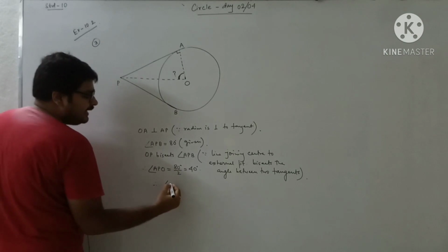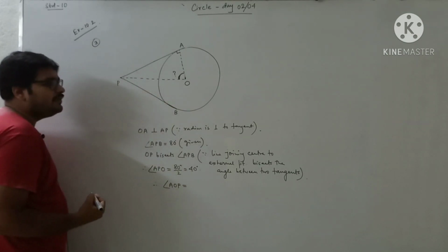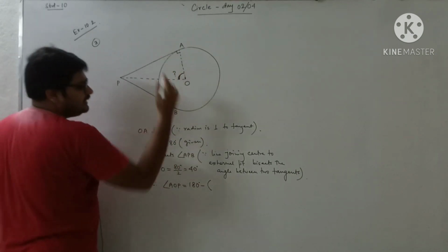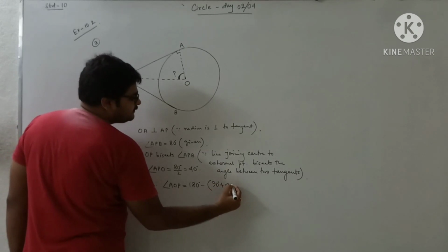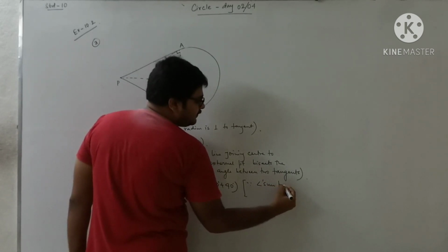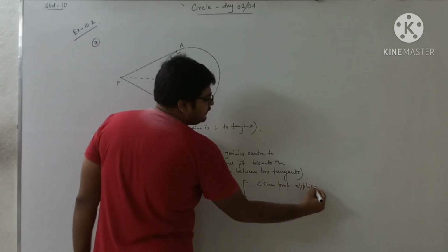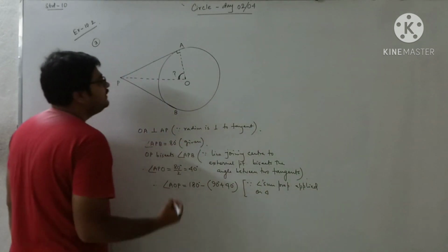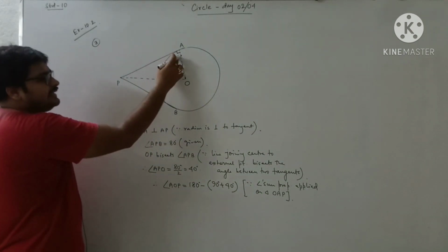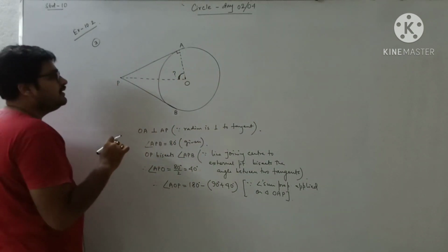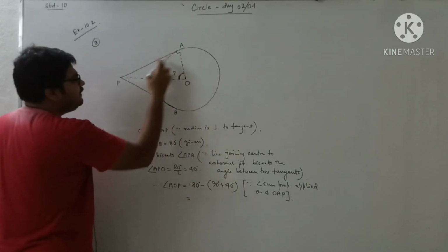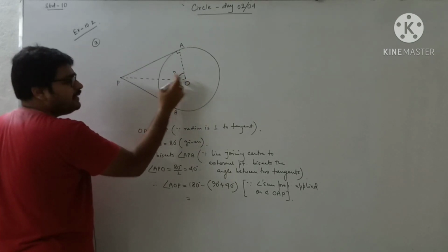Therefore, angle AOP equals, applying the angle sum property of a triangle, 180 degrees minus the sum of 90 degrees and 40 degrees. We applied the angle sum property on triangle OAP, because this angle is 90 degrees, since the radius is perpendicular to the tangent, and this angle we already got as 40 degrees. So if I add 90 plus 40 and subtract from 180 degrees, I will get the remaining angle.